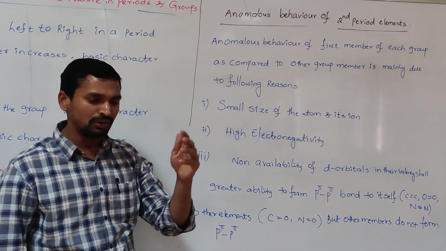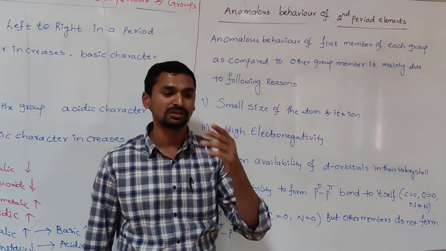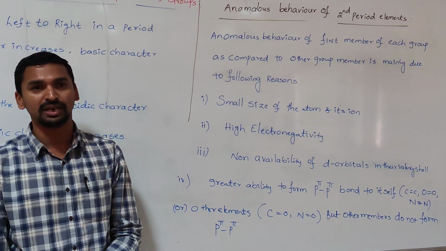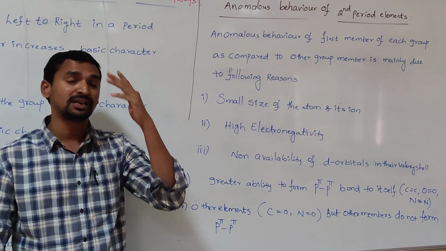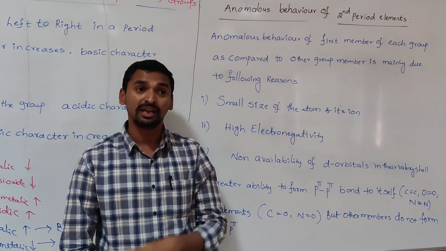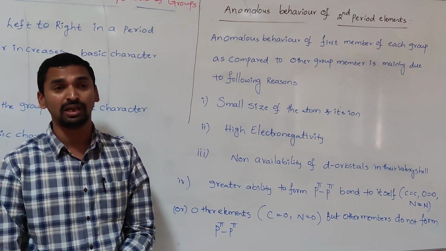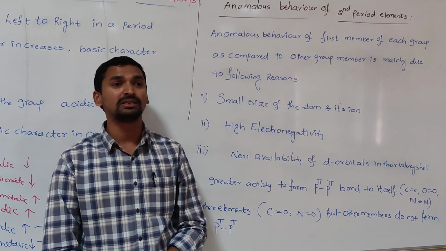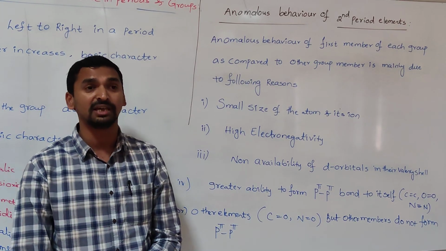For example, you know very well, as we go down the group, the electron gain enthalpy values decrease. Fluorine is expected to have the most negative electron gain enthalpy among the halogens, if you follow that trend. But chlorine has the more negative electron gain enthalpy than fluorine. The reason is that in fluorine, due to the smaller atomic size, relatively greater interelectronic repulsions are present. To overcome the repulsions, some energy is utilized. That's why less energy is released in the case of fluorine.